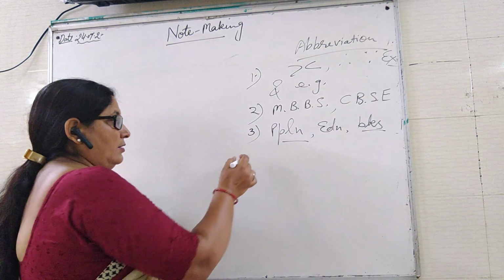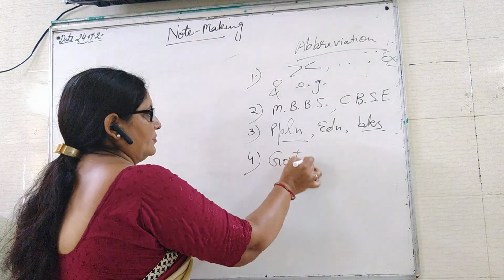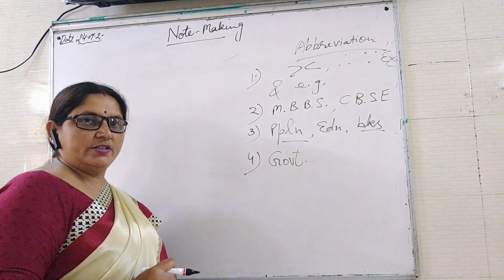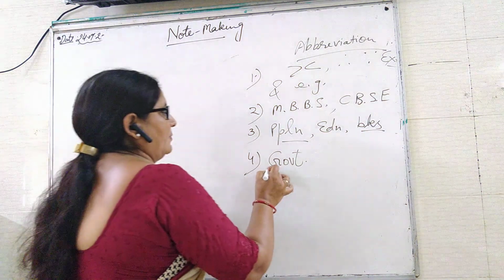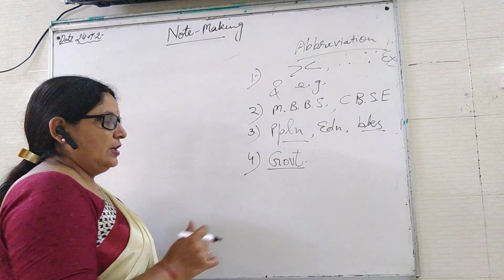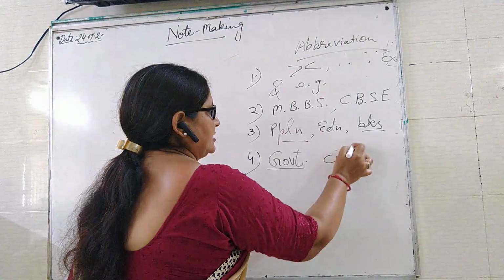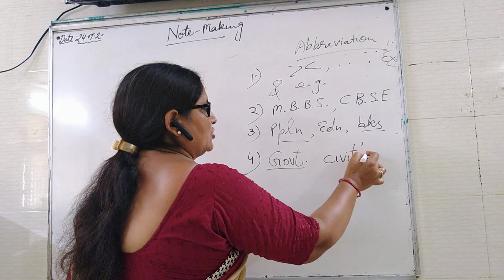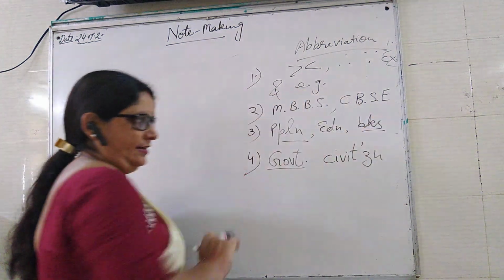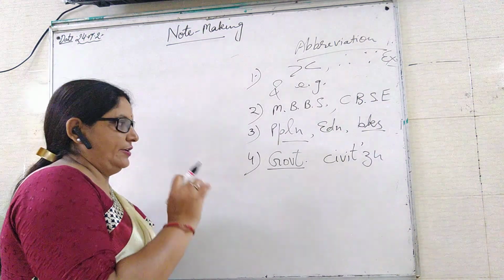In the newspaper, we always see government written in this way. Civilization: you can write civil apostrophe ZN. It is sufficient to write in short.